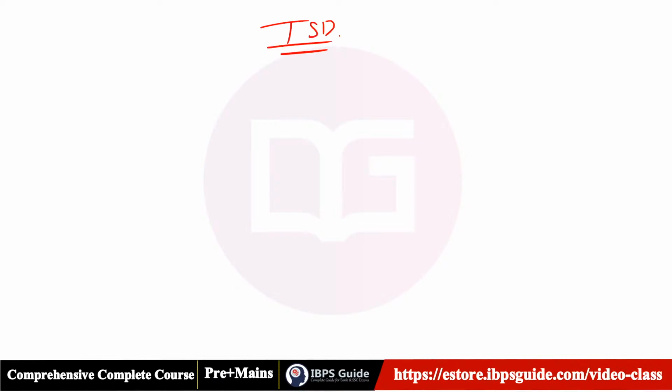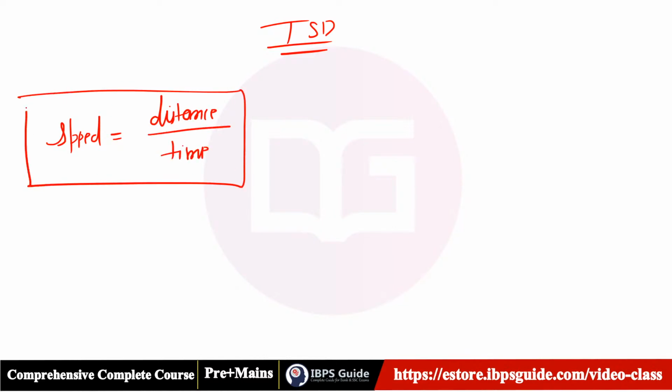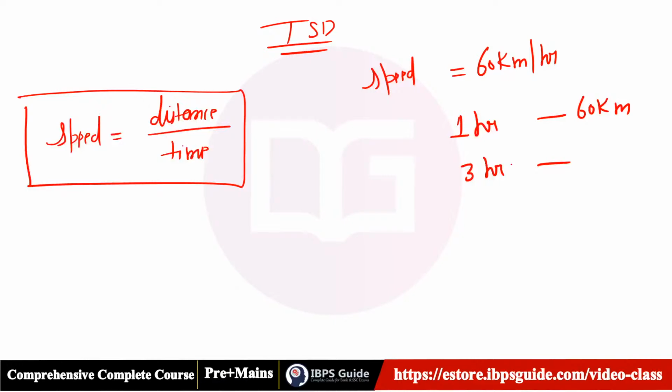The first formula is speed is equal to distance upon time. This is the first formula we need to remember. If the speed is 60 km per hour, it means in 1 hour the train goes 60 km. So in 3 hours, how many kilometers will the train, or a bike, or anyone cover? 1 hour 60 kilometers, so in 3 hours that is 180 kilometers.